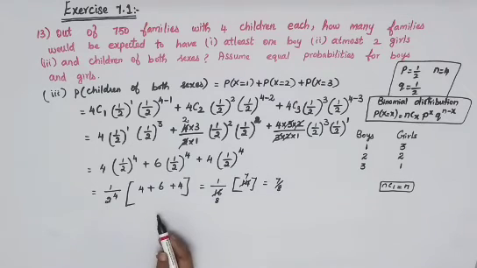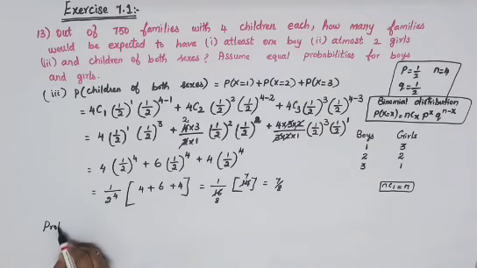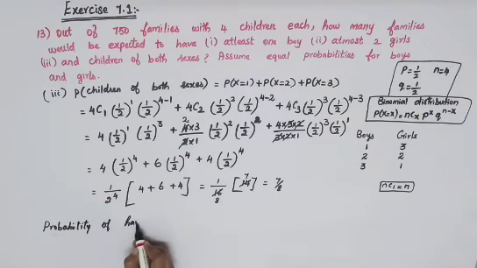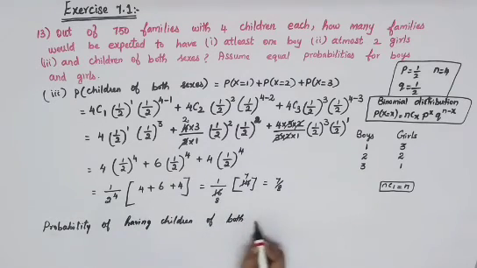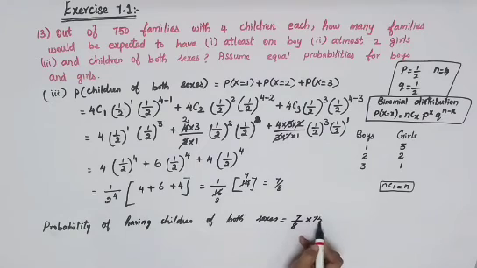Okay. So we'll have to find it for 750 families. So probability of having children of both sexes is equal to 7 by 8 into 750.